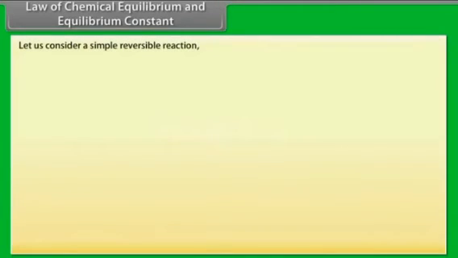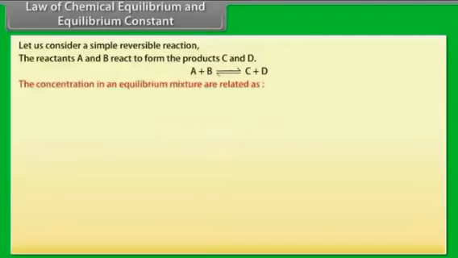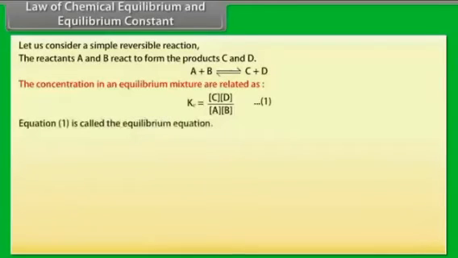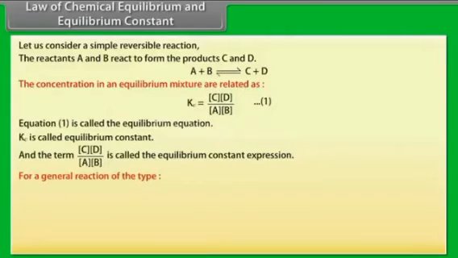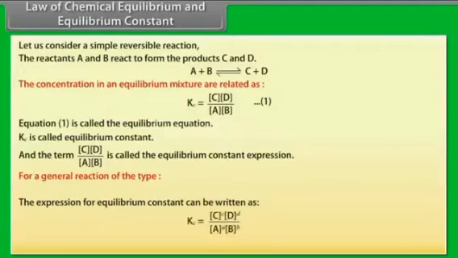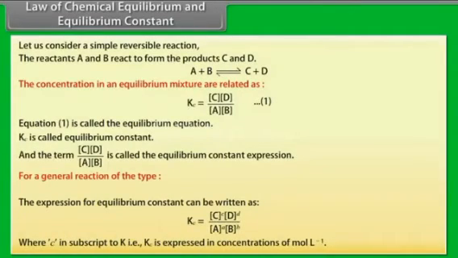Let us consider a simple reversible reaction. The reactants A and B react to form the products C and D. The concentrations in an equilibrium mixture are related as, name it as equation 1. Equation 1 is called the equilibrium equation. Kc is called the equilibrium constant, and the term is called the equilibrium constant expression. For a general reaction of the type, the expression for equilibrium constant can be written as, where C in subscript to K, that is, Kc, is expressed in concentration of mole per liter.